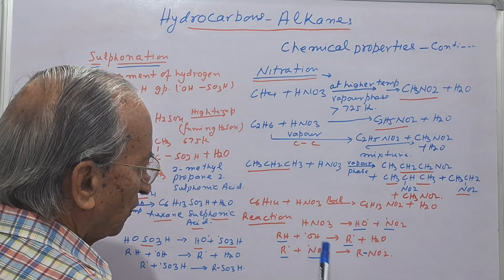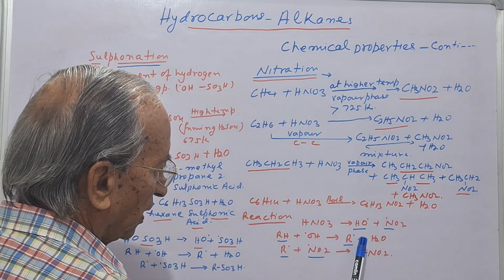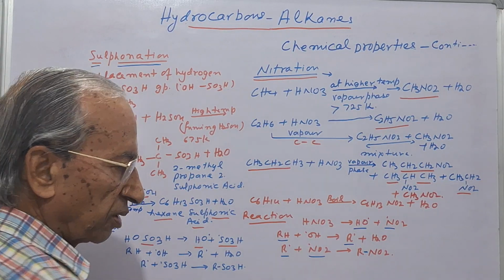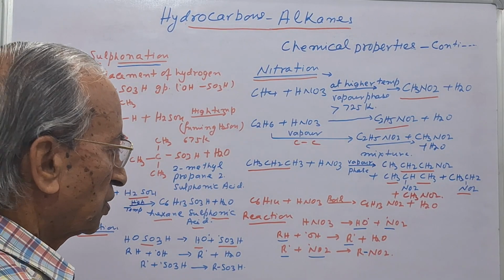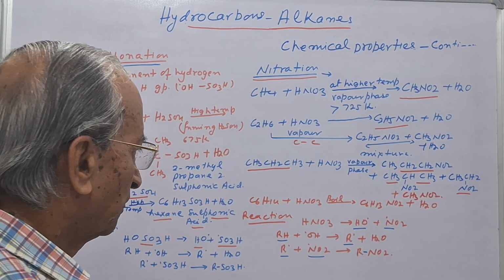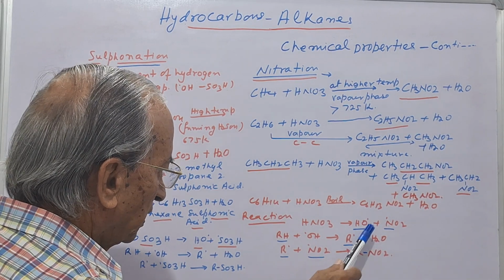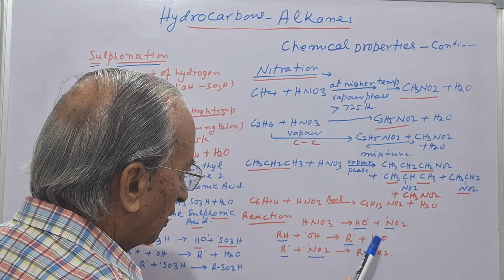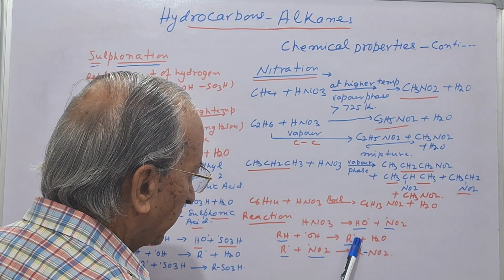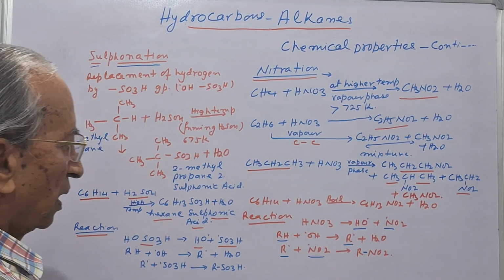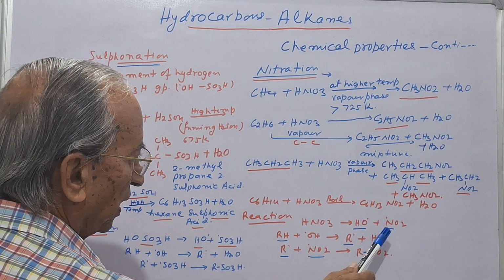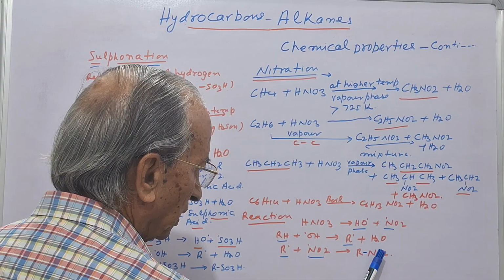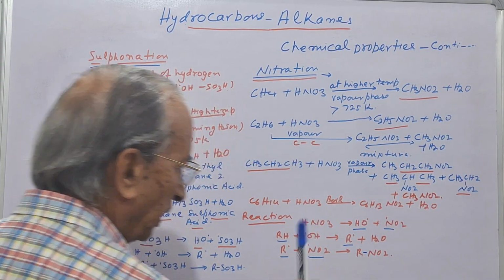It means first nitric acid breaks into OH and NO2, because it is a covalent bond, so the sharing of electrons breaks, and this OH takes one hydrogen from the alkane, forms water, and an alkyl radical is formed. Now here the alkyl radicals and the nitro radicals join together to form the nitroalkanes.